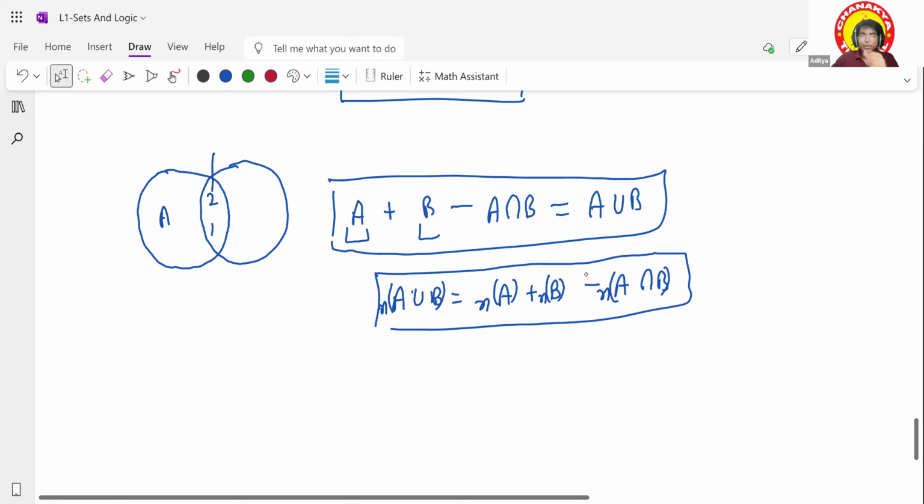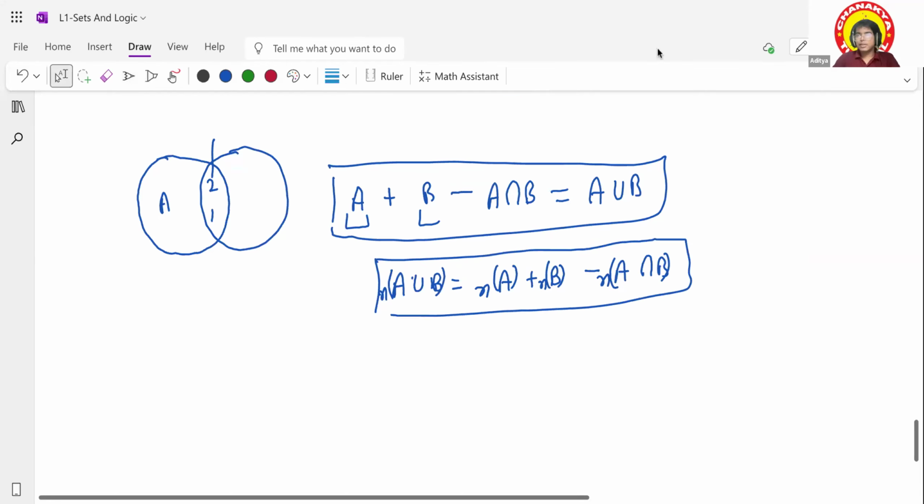Okay, so these are the things that are part of the operations of a set. I hope it is clear till now. We did some addition of the sets. Now we come to set difference.